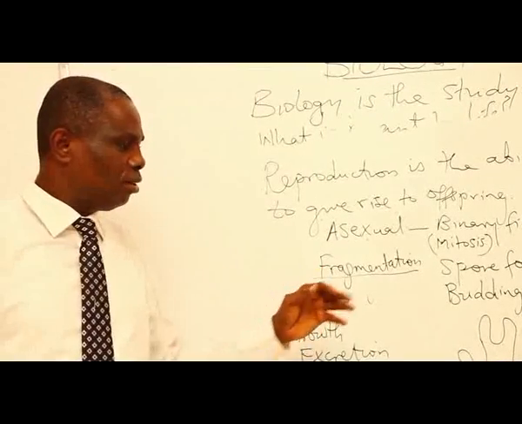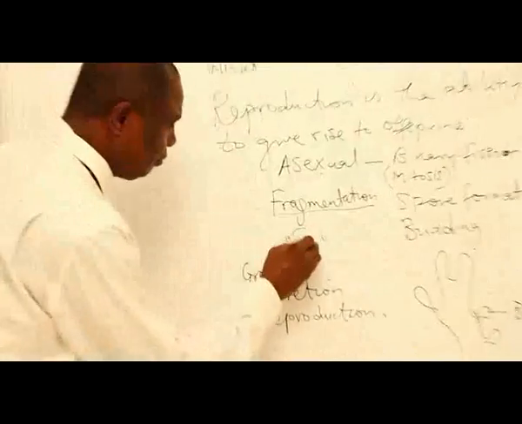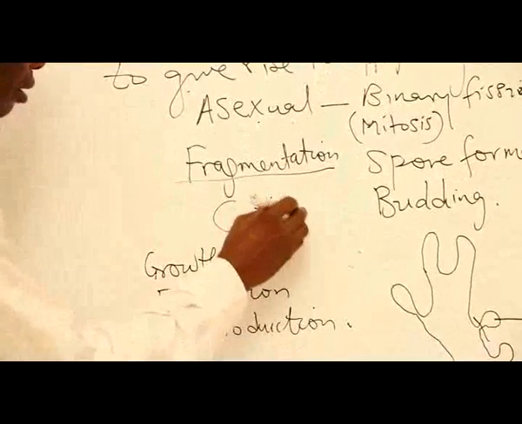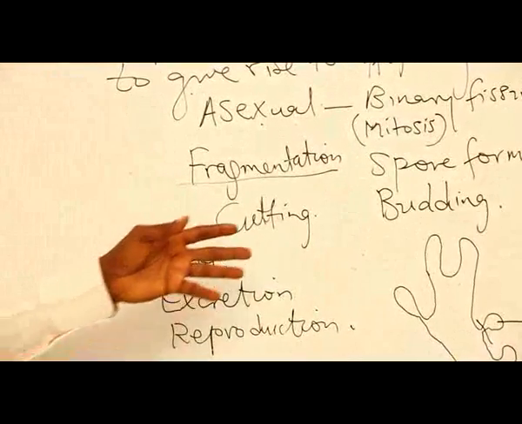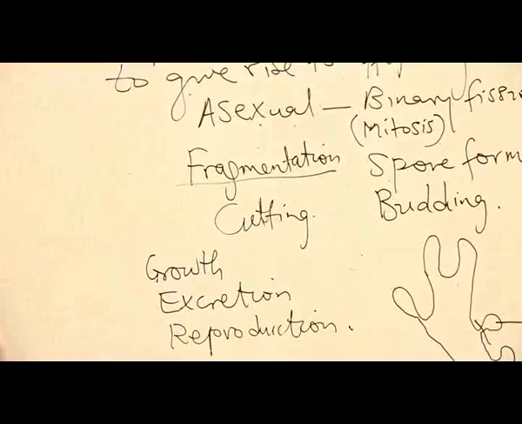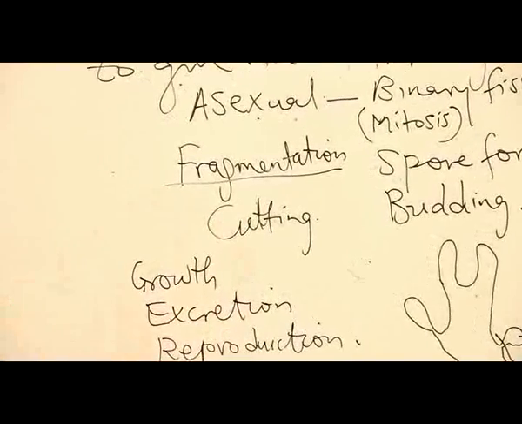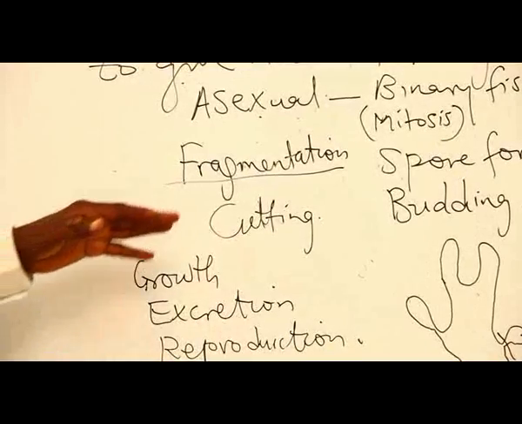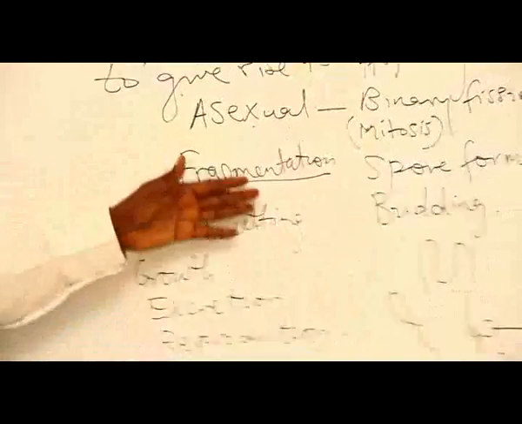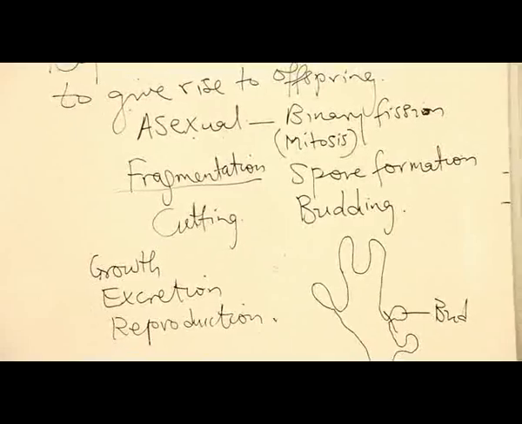That is what we call cutting. That is the cutting method. We also use the cutting method for your yam. You cut your yam into small sets and plant it. You have a new yam germinated from there. So these methods are all asexual reproduction.